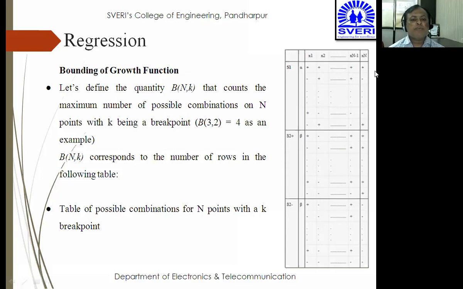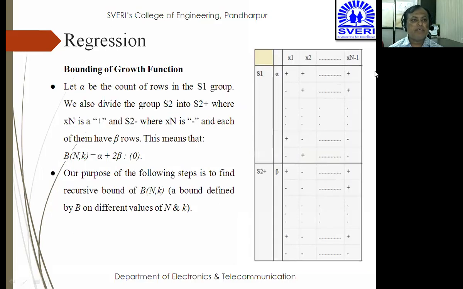The B of n, k corresponds to the number of rows in the following table. So you can see that there are a number of rows defined there: the table of all possible combinations for n points with k breakpoints. इसमें एक ही चीज आपको पकड़नी है, B of n, k, where n is the number of points, the maximum number of possible combinations, and k is the breakpoint. जिस जगह पे ये मिलेगा उस जगह पे आपको वो वैल्यू मिल जाएगी, आपको काउंट मिल जाएगा। तो आप ये पता कर सकते हैं कि ये मेरा काउंट है, कि इतने पॉसिबल वेज से मैं किसी भी पॉइंट्स को बाय यूजिंग क्लासिफायर फंक्शन क्लासिफाई कर सकता हूं।